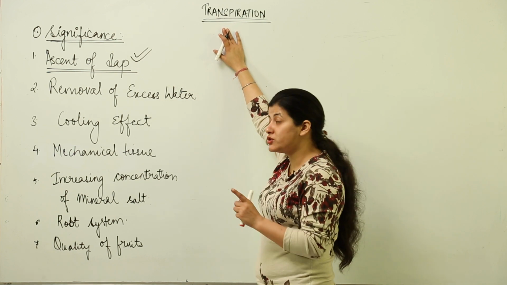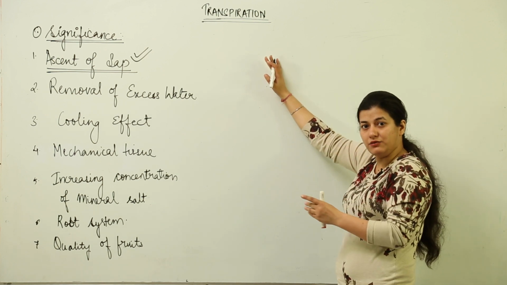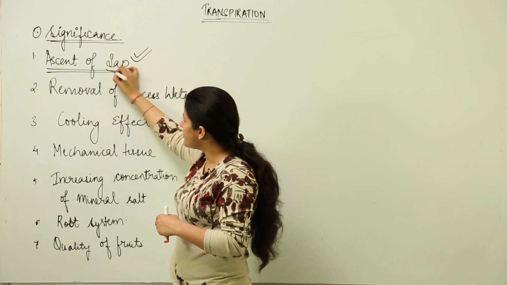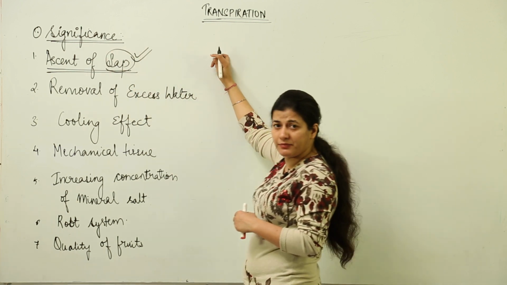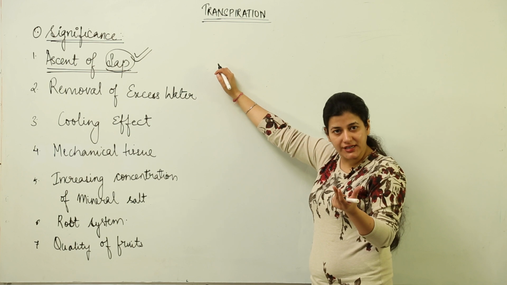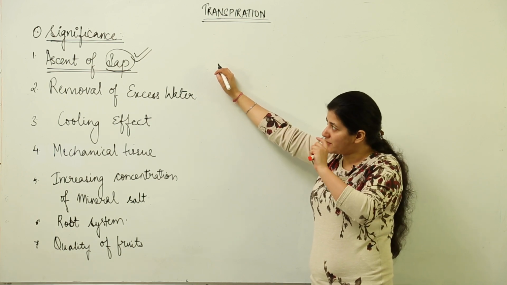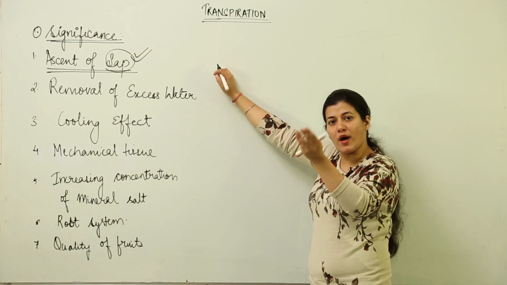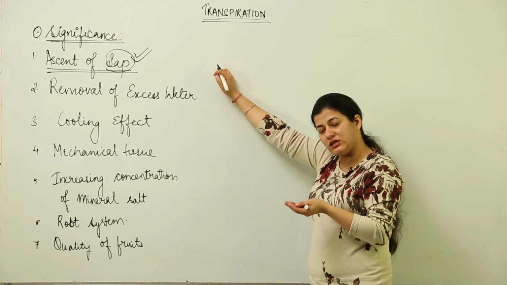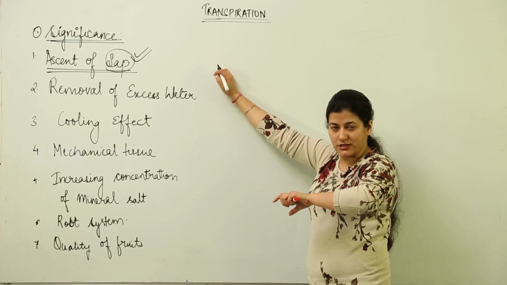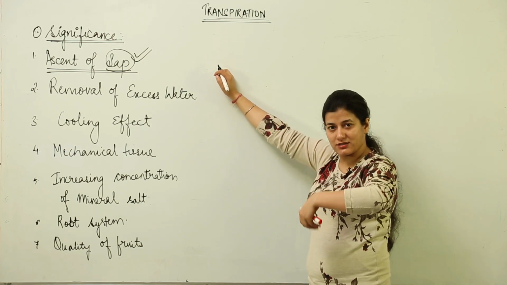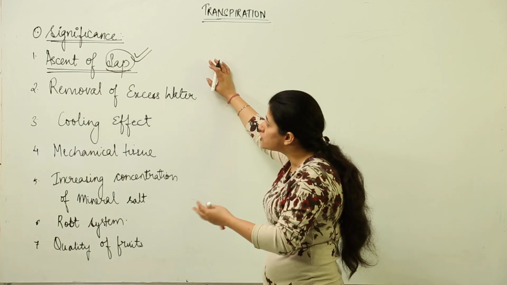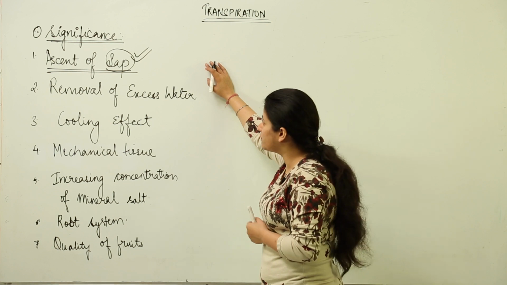So that is why, as I told you in the previous lesson, it is the necessary evil. Why? Because it is responsible for ascent of sap. Now what is sap? Sap is the fluid inside the plant which has water and mineral content inside it. So sap is the main mineral containing fluid inside the plant that is moving from one place to another and carrying out the vascular needs, where it takes minerals from one place to another. At the same time, because it is dissolved in the water, it makes sure that water also reaches places wherever it is required.